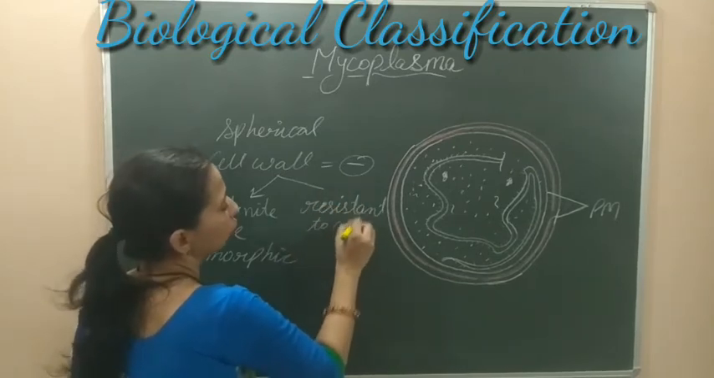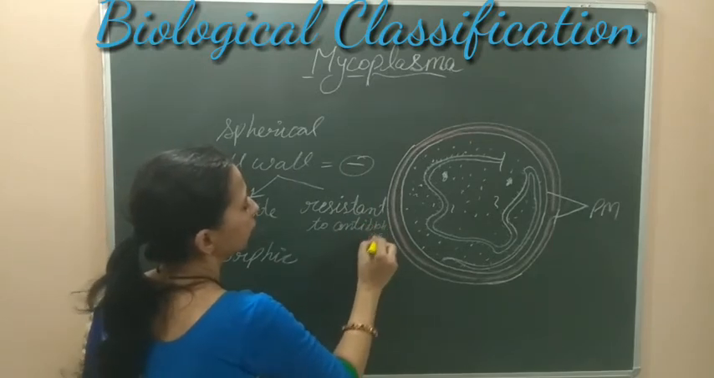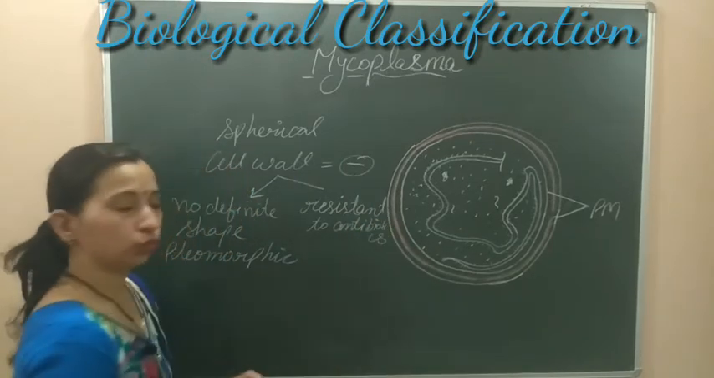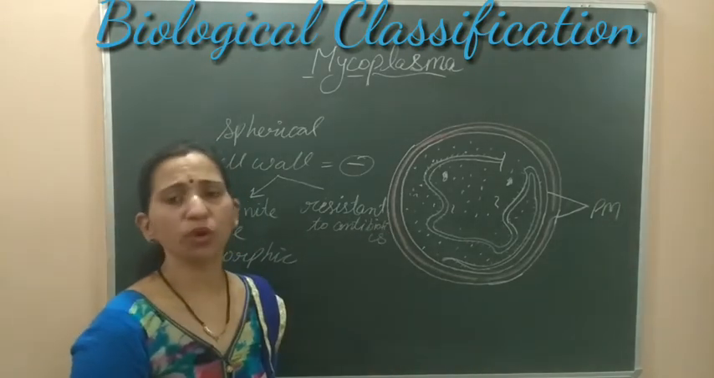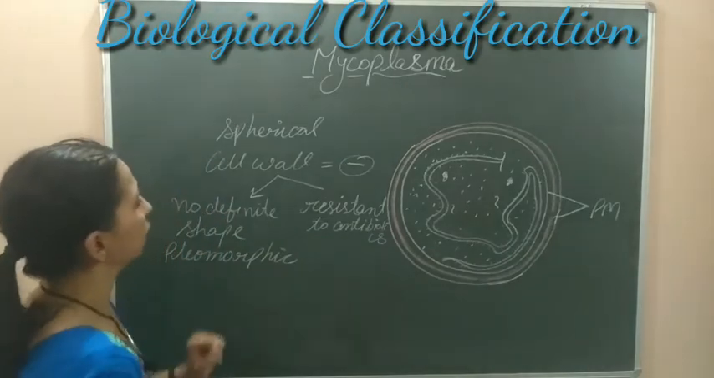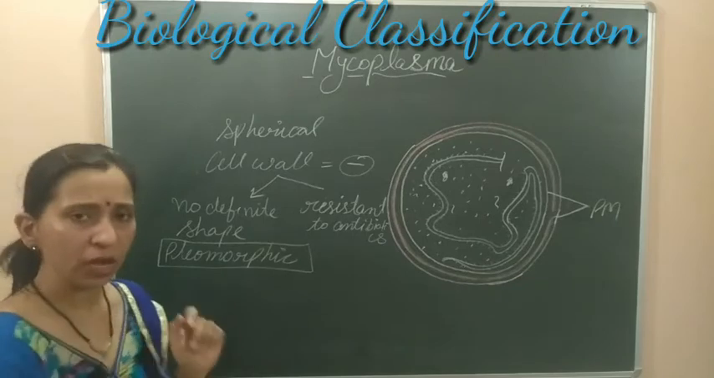antibiotics. Some antibiotics, not all, but some antibiotics which work on the cell wall formation. So the antibiotics which block cell wall formation do not affect mycoplasma. So these are the characteristics, and they are pleomorphic in nature due to the absence of cell wall.